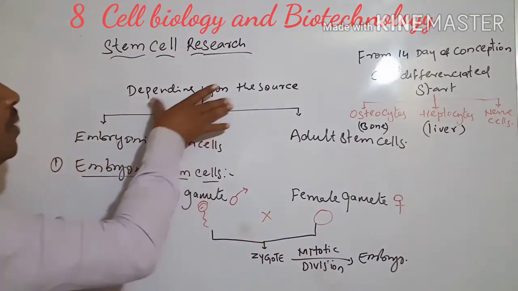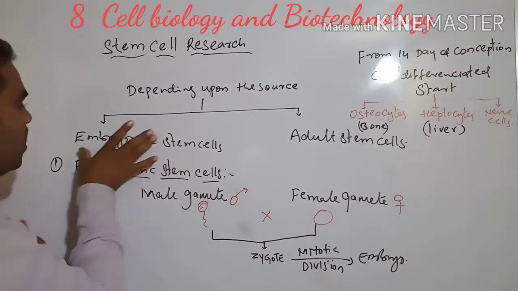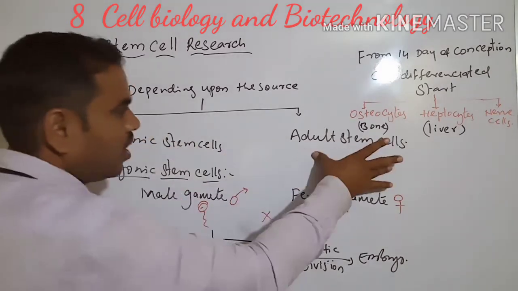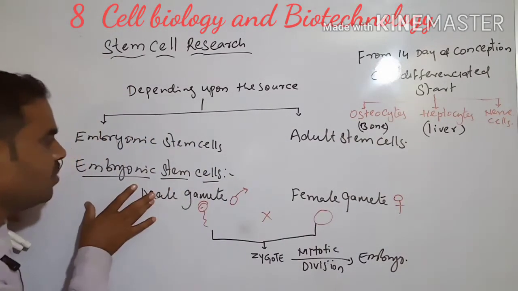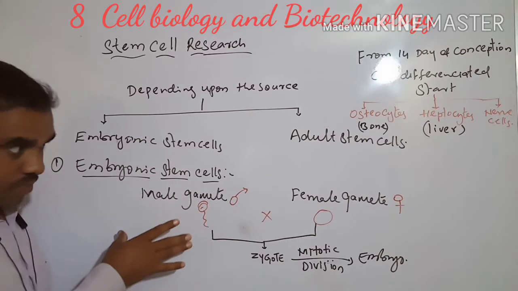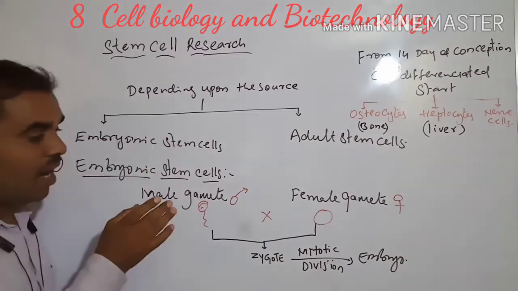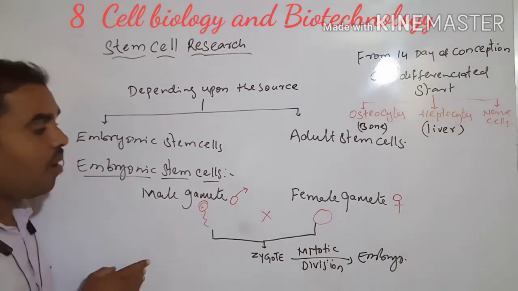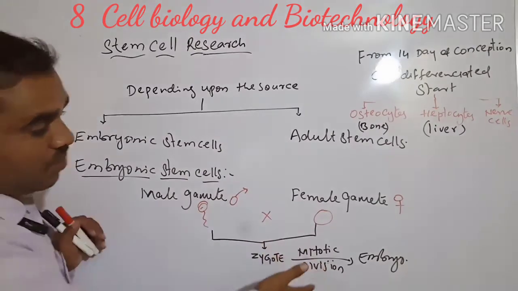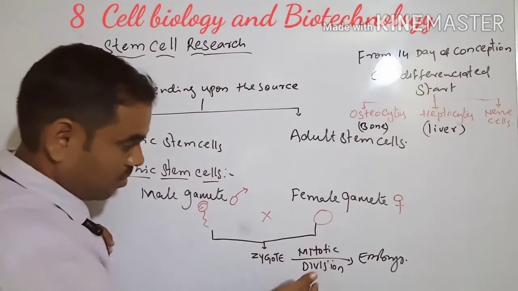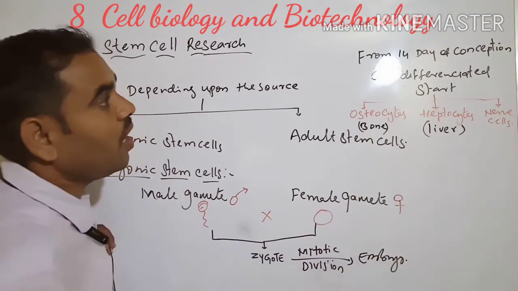So, depending upon the source, there are embryonic stem cells and adult stem cells. Embryonic stem cells form by fusion of male and female gametes into the zygote, then mitotic division forms the embryo.